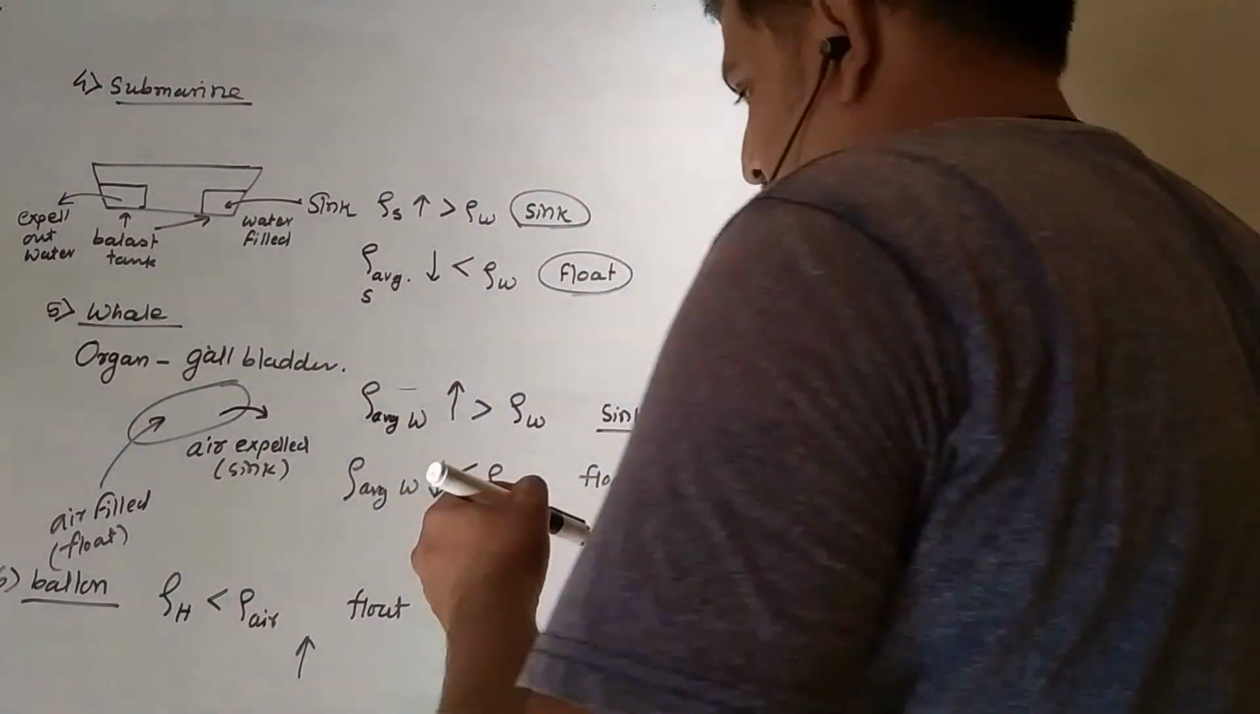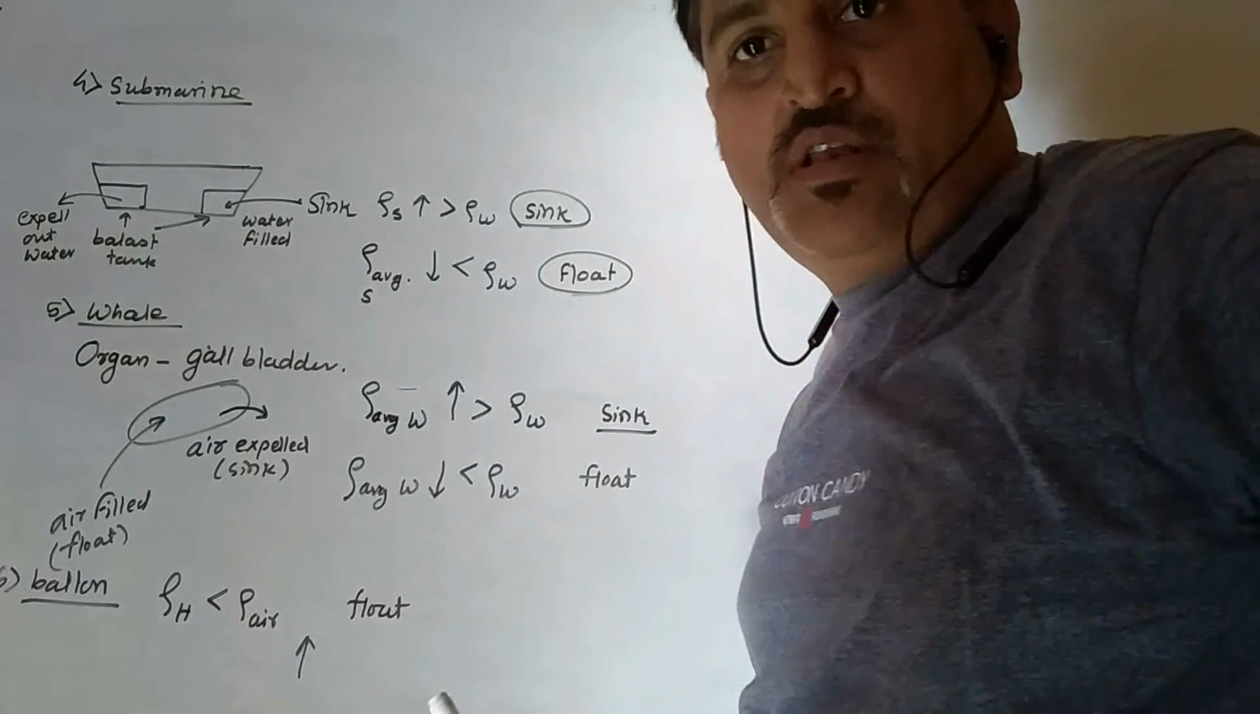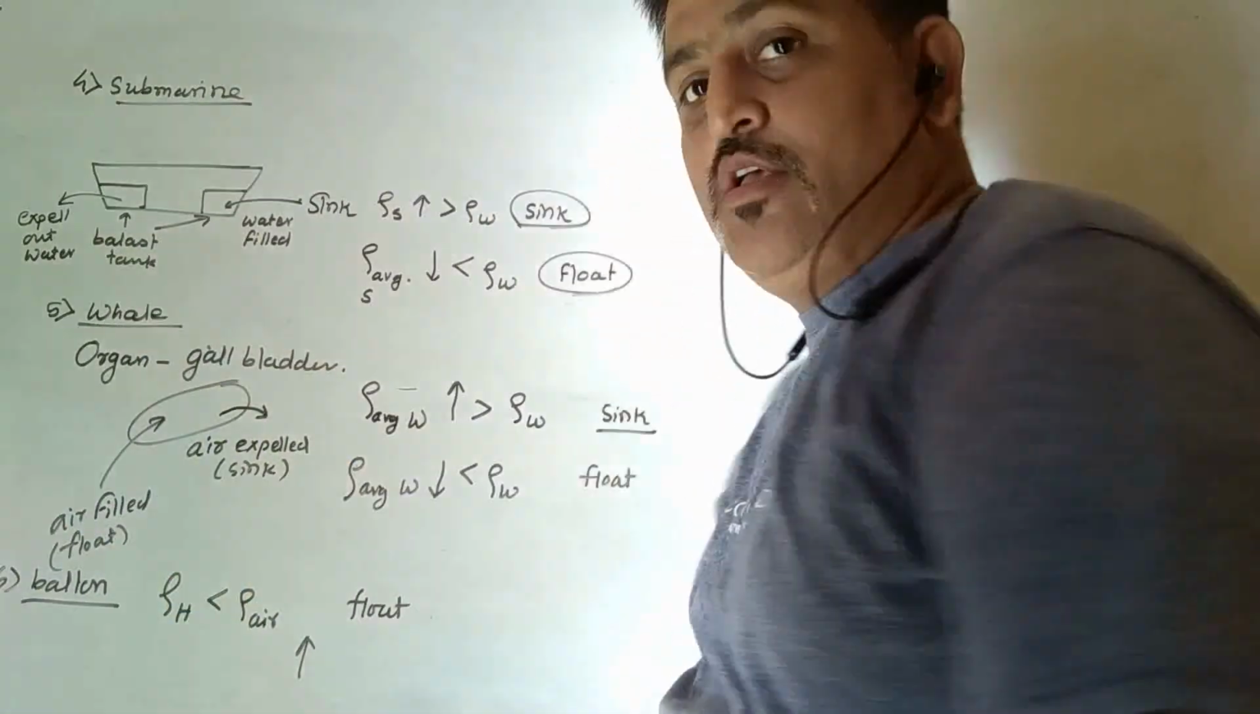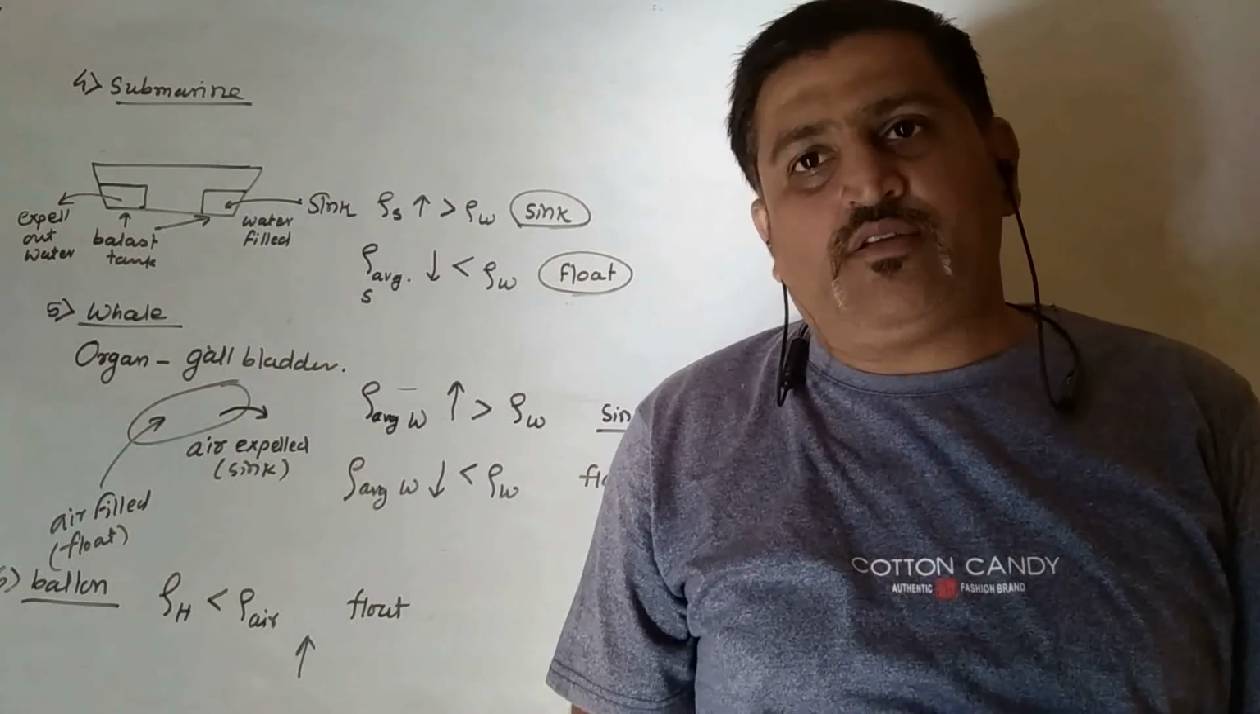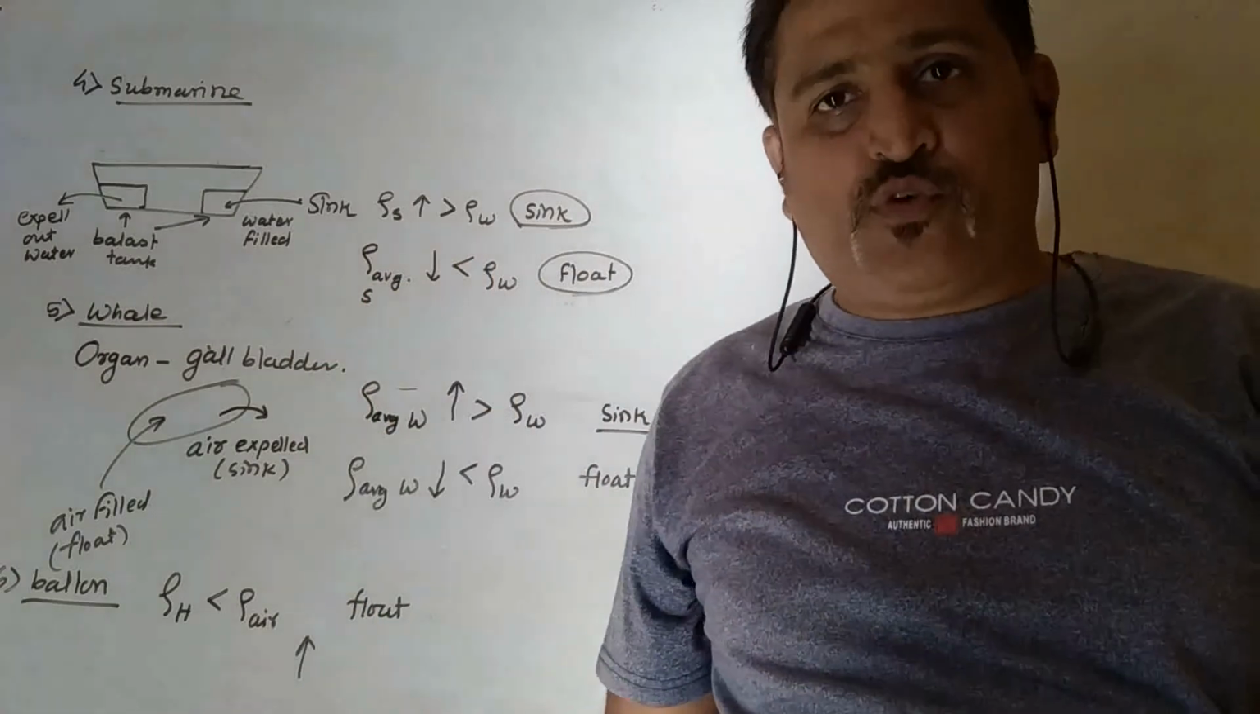Now the last point which we are going to discuss about the applications is number 6. Flotation of ice, I explained, right? Flotation of man, submarine, then whale and balloon. So these are all the applications which are related to the law of flotation.